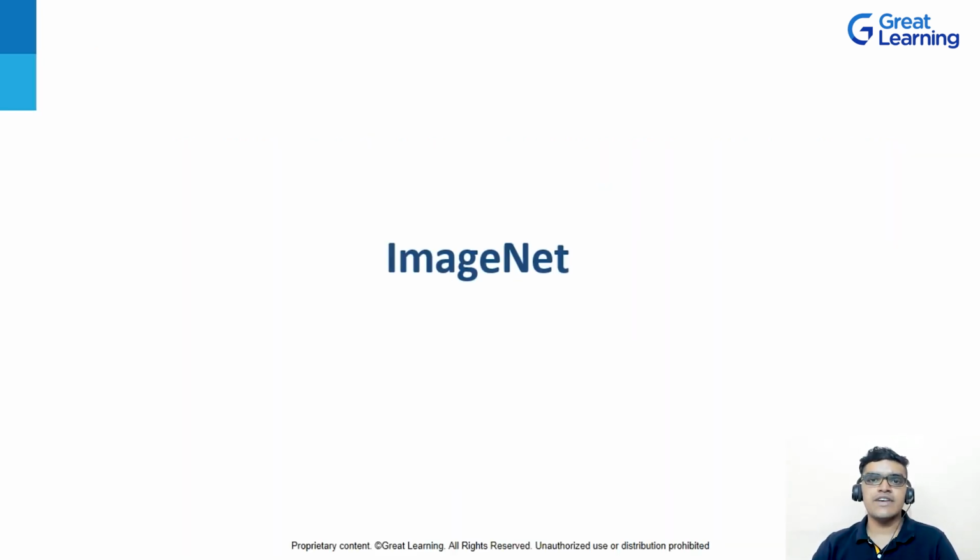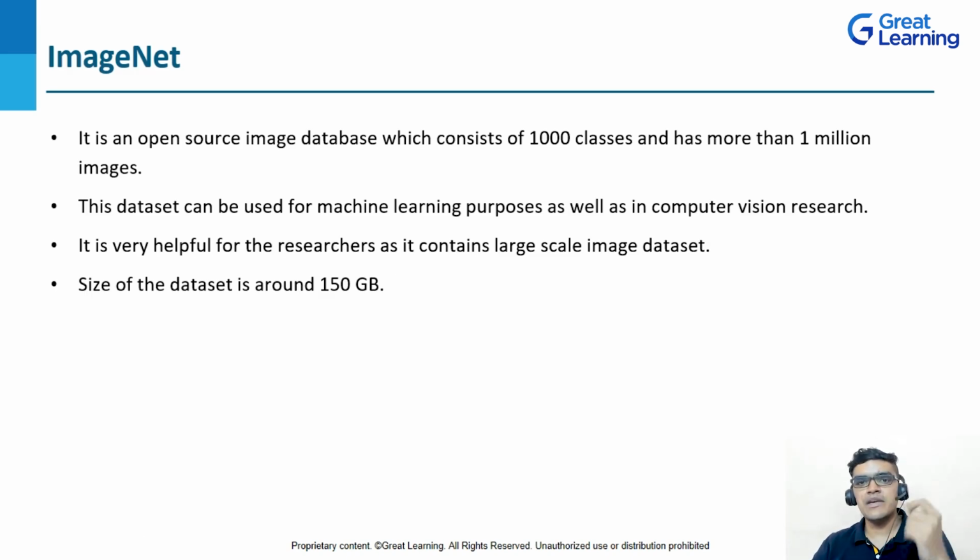So the next dataset we are having is the ImageNet dataset. Coming to the ImageNet dataset, it's a very large dataset with a size of around 150 GB. Basically it is an open source image database made by researchers, which consists of 1000 classes and has more than 1 million images. You can use this dataset for machine learning purposes as well as in computer vision research.